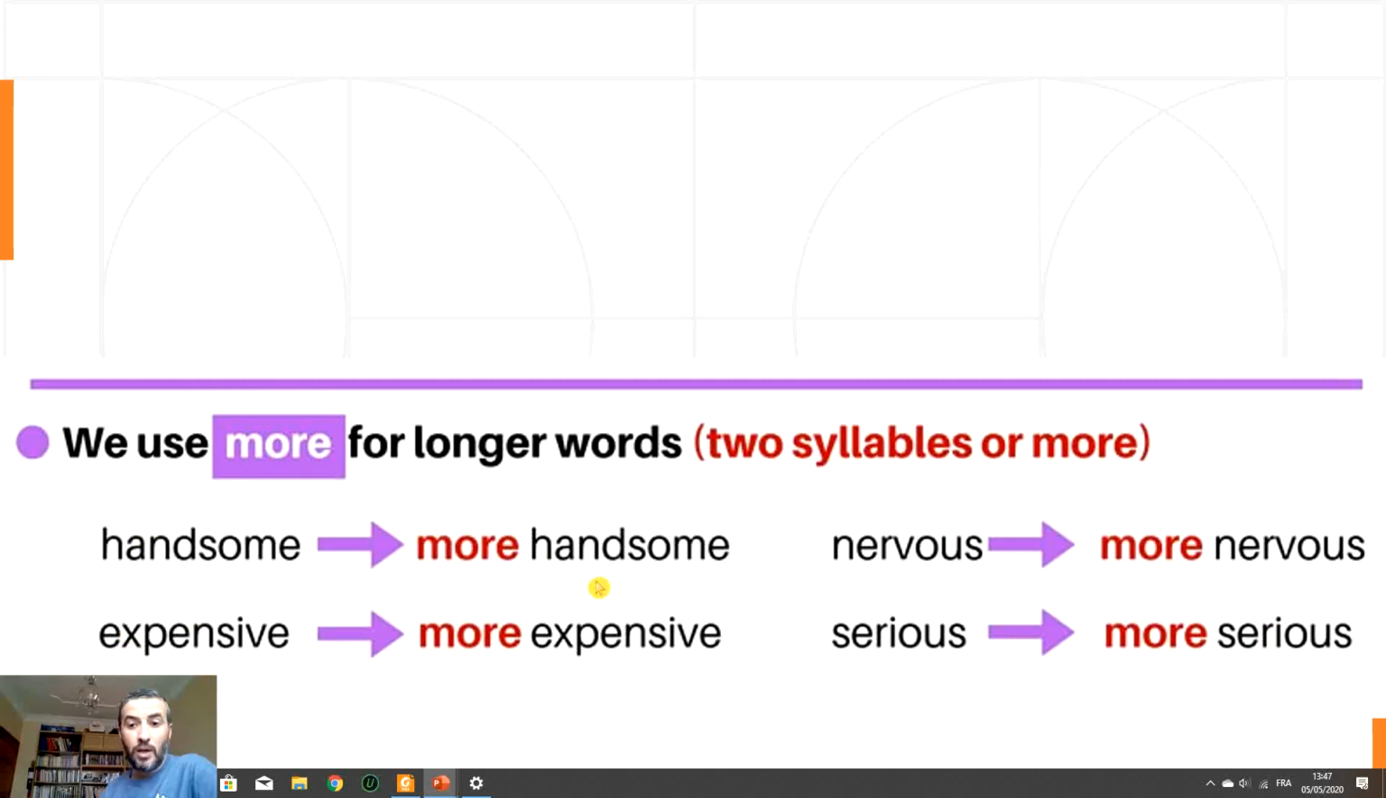And don't forget to add than. He is more handsome than his brother. He is more serious than his wife. The car is more expensive than the bike, for example. So don't forget to use than.